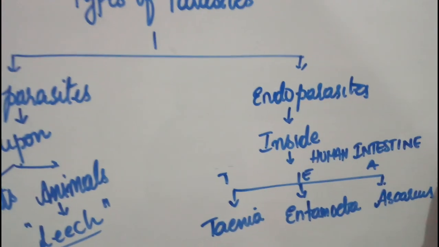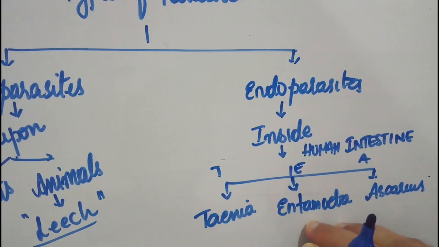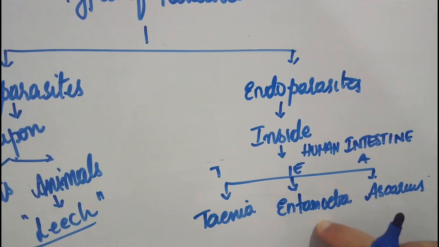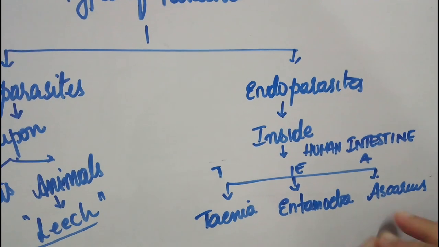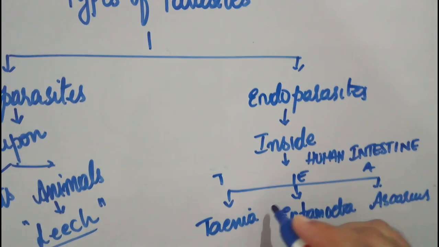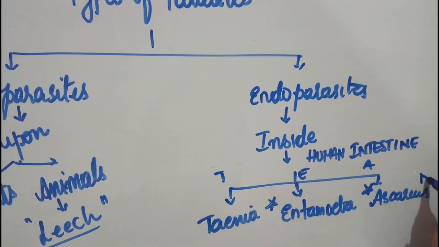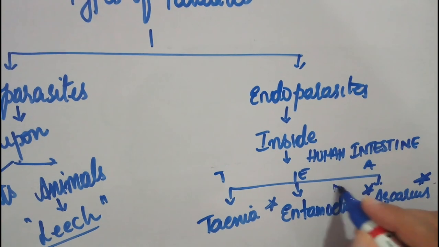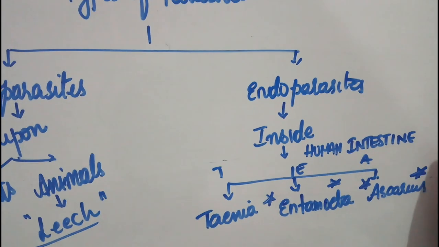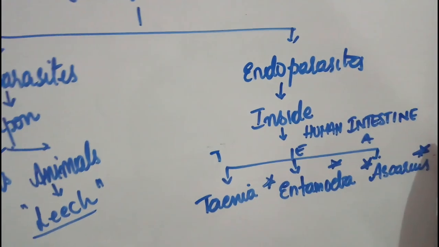Remember, if you are a 12th standard student, Entamoeba is a slide in the 12th standard board practical examination. Entamoeba will be a 1 mark slide for you. Ascaris also will be a 1 mark spotter for you. Questions can be asked in the viva on this because they are spotters. Remember Entamoeba histolytica and Ascaris. These are intestinal parasites, and they live within the host.